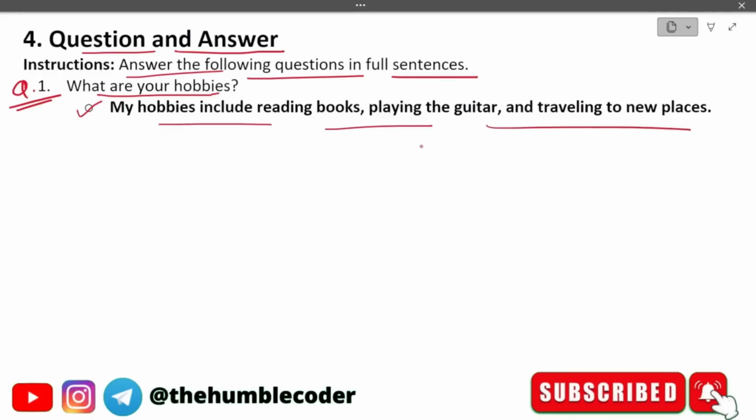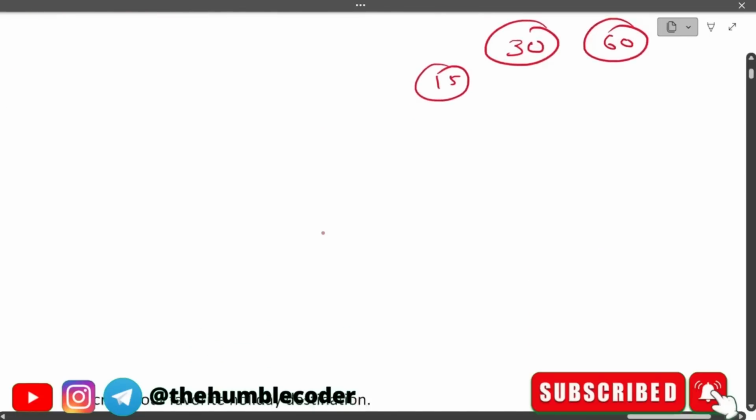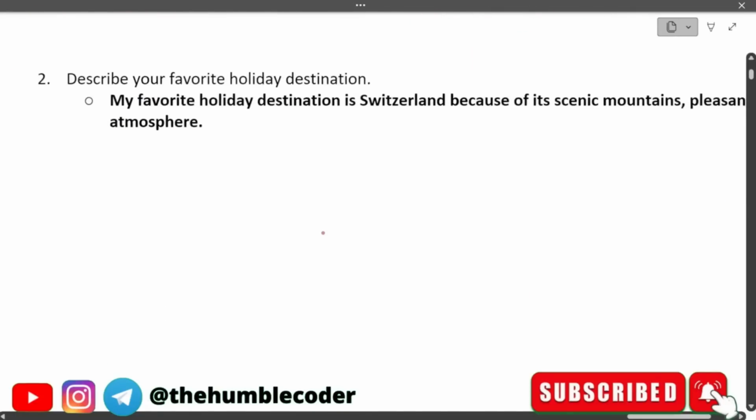Okay, and guys, always make sure that for these types of questions you will have a time limit. Okay, for example 30 seconds or 60 seconds. So prepare your answer and speak it that way only. For example, if you are getting 15 seconds for a question where you just need to say one sentence, and you are speaking one paragraph, that is also not good. So make sure you speak according to the time. Let's see question number 2.